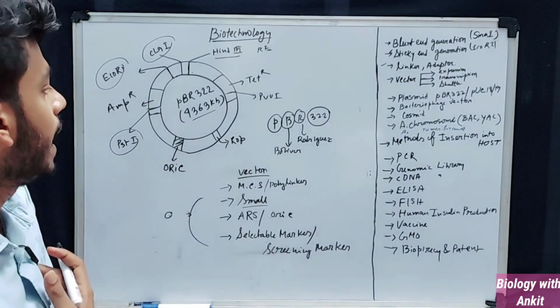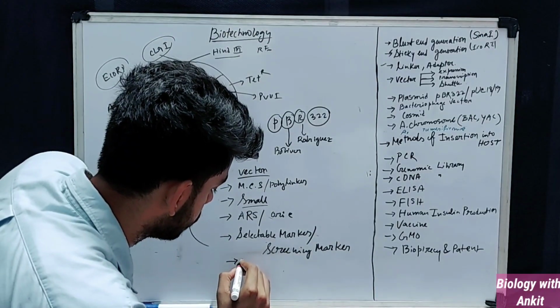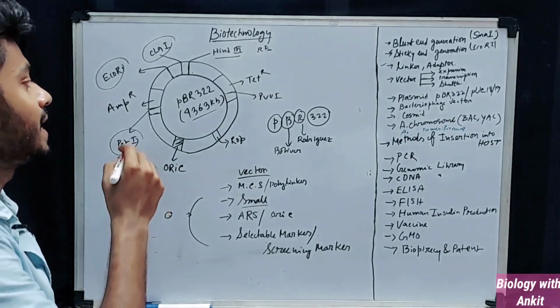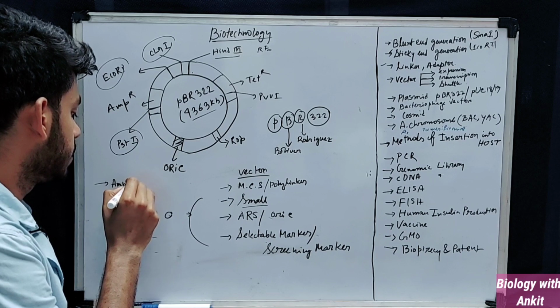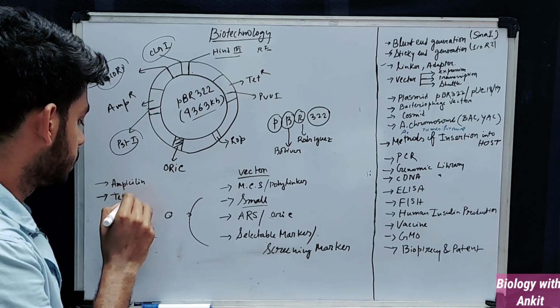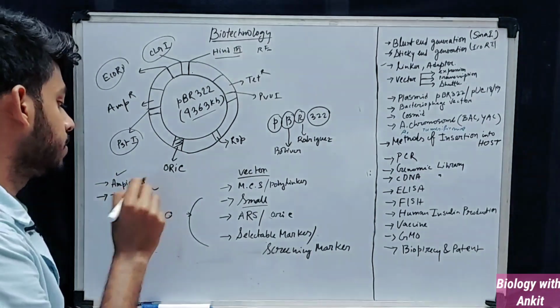And there are certain antibiotic resistance genes. I forgot to mention that a vector should also have these. You can see that there is resistance to an antibiotic called ampicillin, and there is resistance to tetracycline.